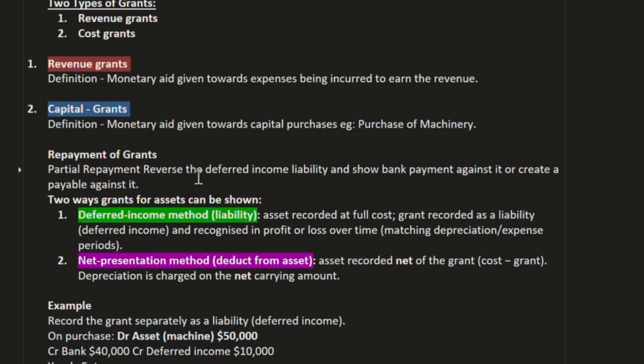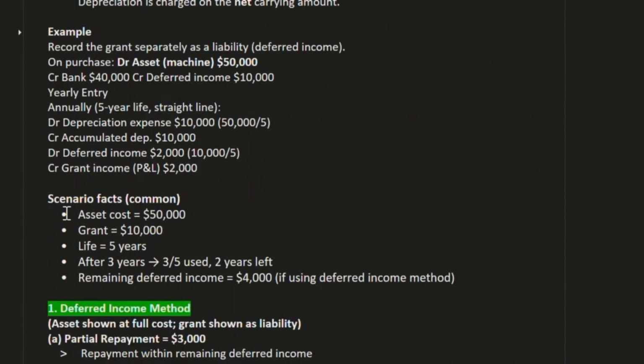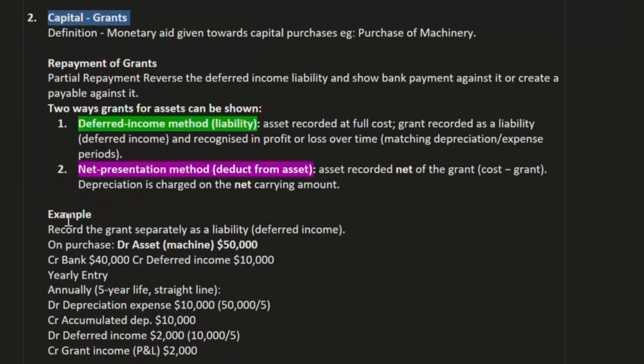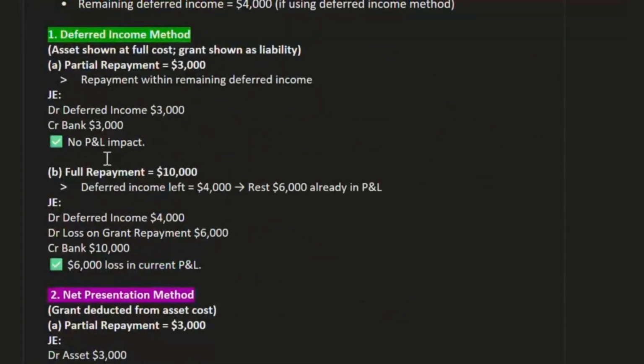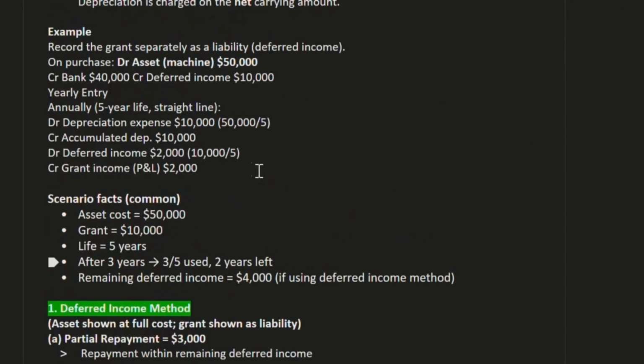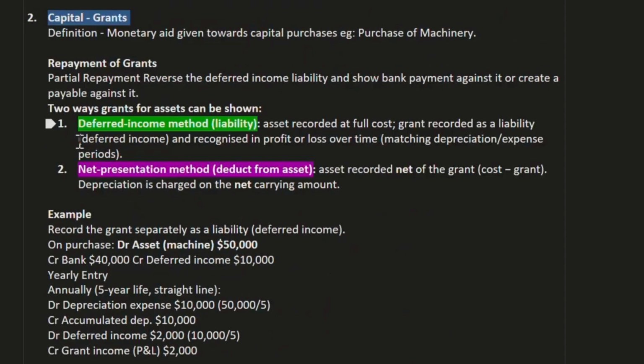Now, sometimes we need to repay the grant. There are two types of repayment, full repayment and partial repayment. This is the treatment. First, we need to understand the two ways a grant for an asset can be shown. First is the deferred income method. Second one is the net presentation method.